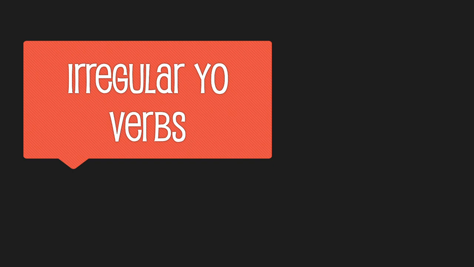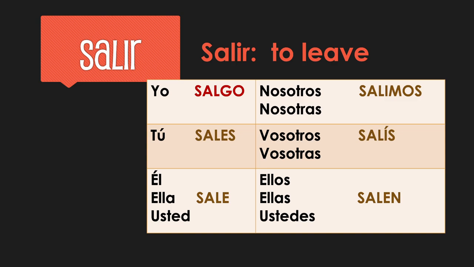Today we're just going to go over present tense verbs that are irregular in the yo form. You ready? Okay, we're going to start with the group that we call the go verbs. The go verbs are a series of verbs that have an irregularity just in the yo form where it ends in the letters G-O. So one of them is salir, to leave.